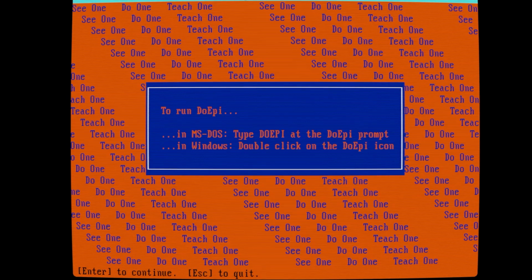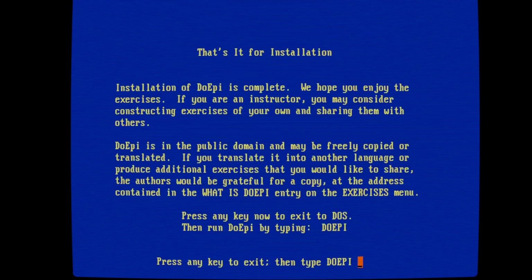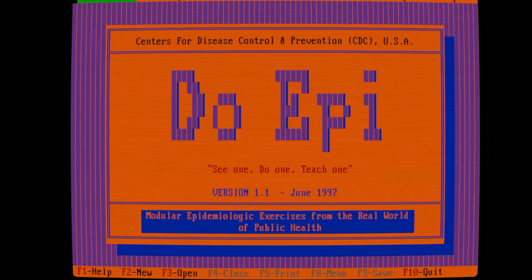Modify, yes. DoEpi at the DoEpi prompt. Okay. In Windows, double click on the DoEpi icon. All right. Please enter the number for one of the following options. Windows, the instructions for installing it will run from DOS. Do not install an icon. So we'll do that. Installation is complete. Any key to exit, then type DoEpi. Okay. And here it is. Version 1.1, June 1997, ladies and gentlemen. This is crazy. This is a while ago, right?